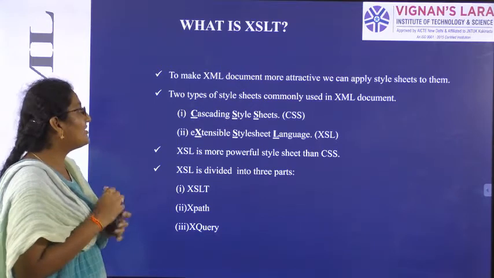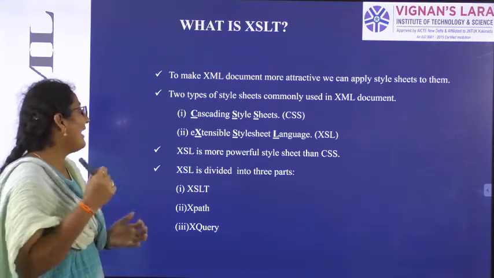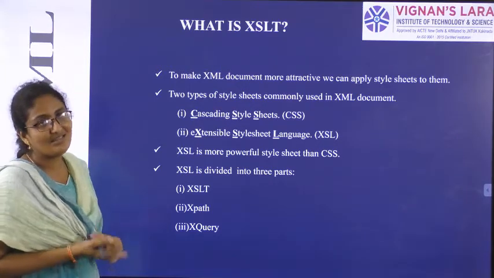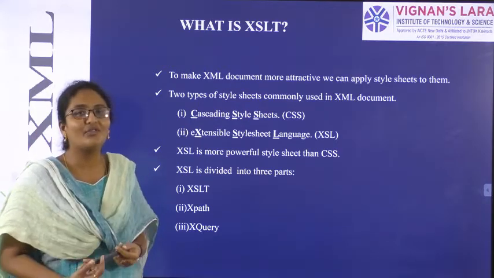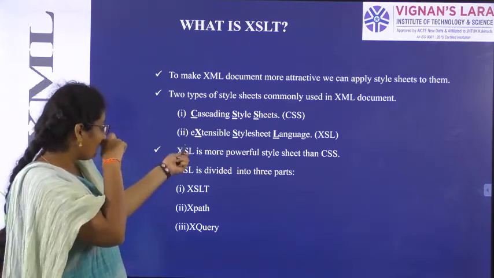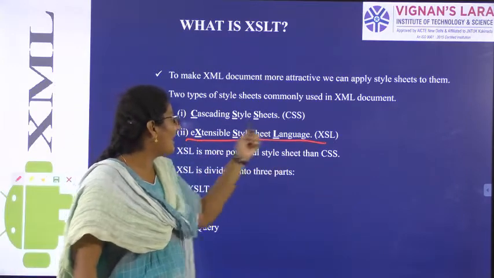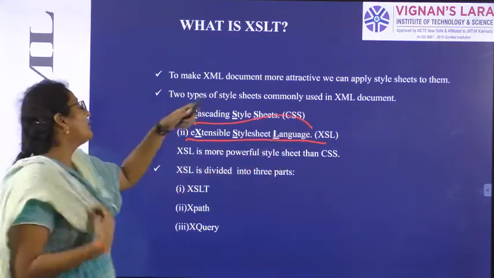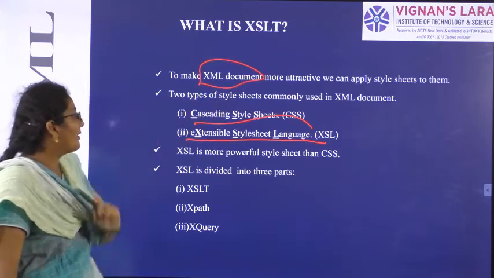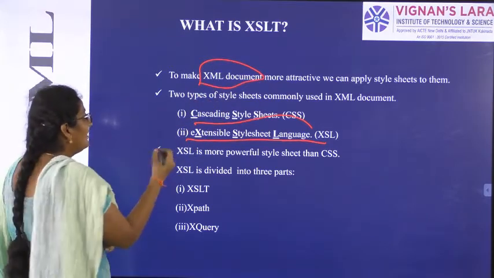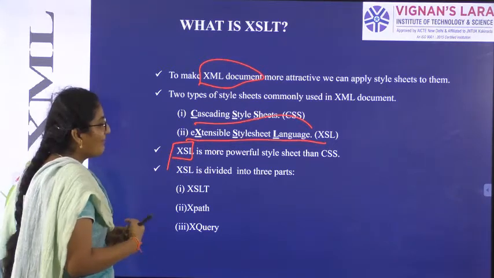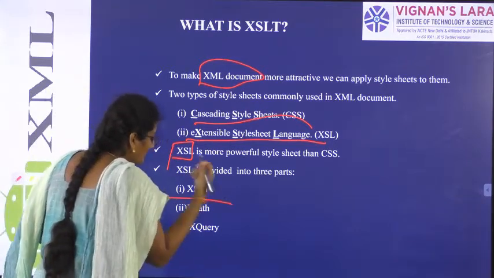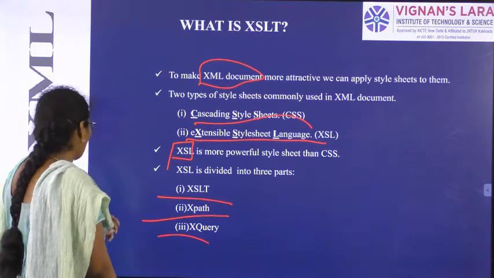So what are the common sheets we know? CSS and extensible style sheet language, XSL. To make the HTML documents more beautiful, we are using CSS. Same way, to make the XML document more beautiful, we are having XSL, extensible style sheet language. This language can be divided into three parts: XSLT, XPath, XQuery.